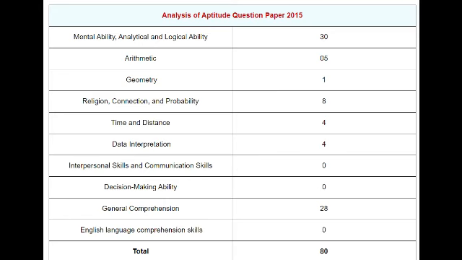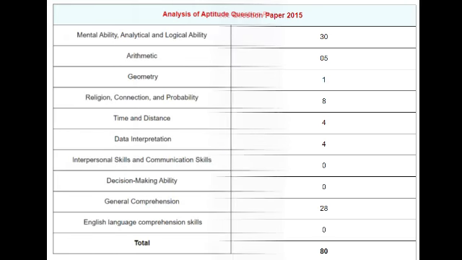2015, mental ability 30 questions, arithmetic 5, geometry 1, reasoning connection probability 8, time and distance 4, data interpretation 4, there's no question asked in interpersonal skills and communication skills, there's no question asked in decision making ability. General comprehension, there are 28 questions, and there's no question asked in English language comprehension skills, so total 80 questions.